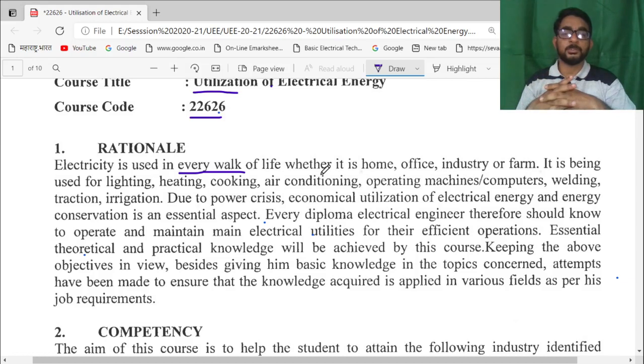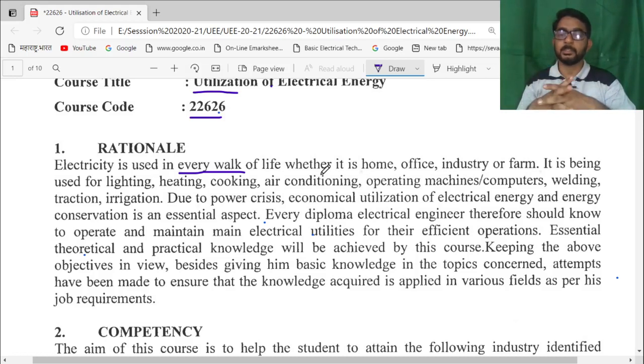Nowadays it is also used for cars, battery cars, railways, electric locomotives, and many different applications. It is also used for lighting, heating, cooking, air conditioning, operating machines and computers, welding, traction, irrigation, municipal, and